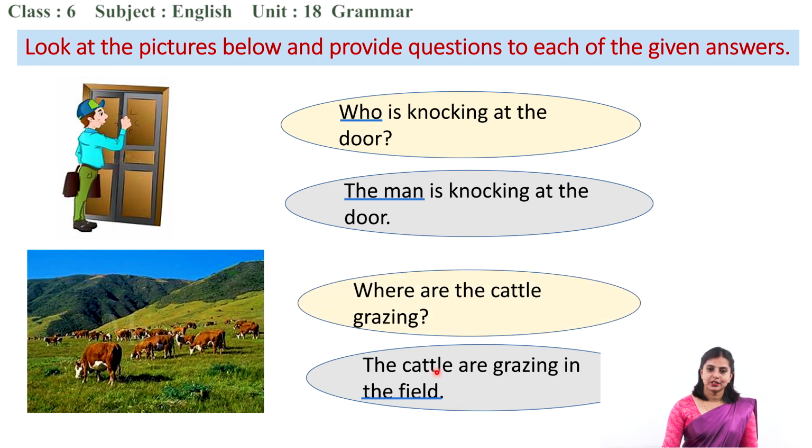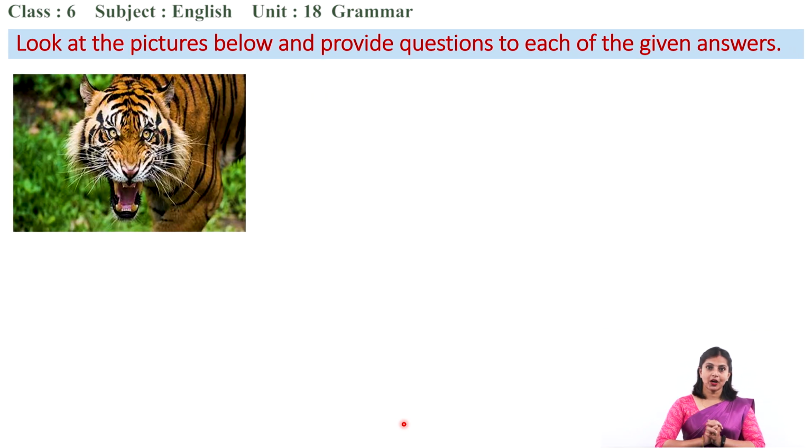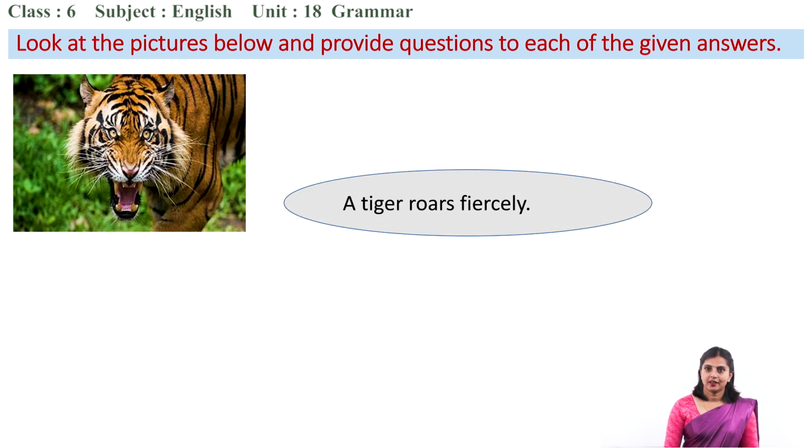That's correct. Where are the cattle grazing? Where? In the field. Okay, about the place. Where are the cattle grazing? In the field. The next picture. Oh my God, what is this? Yes, that's a tiger. You see? And it's roaring. How is it roaring? Do you know? Fiercely. A tiger roars fiercely.